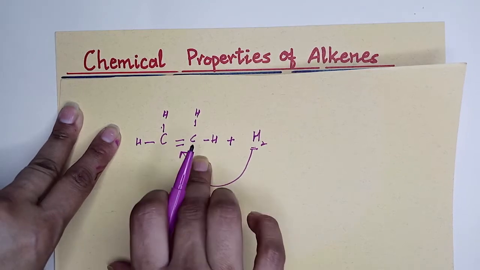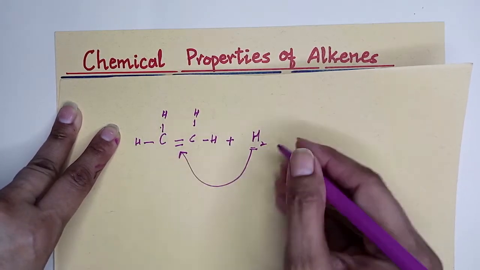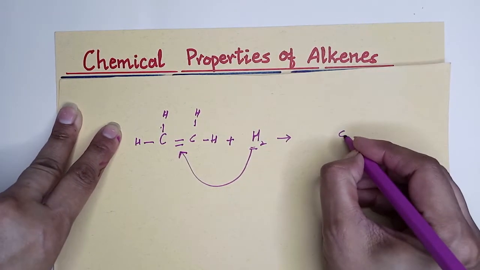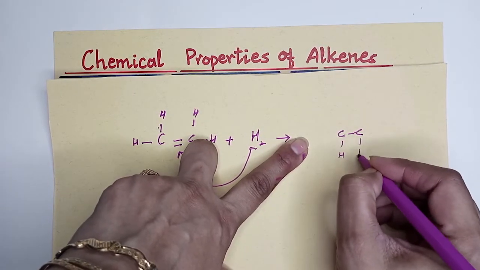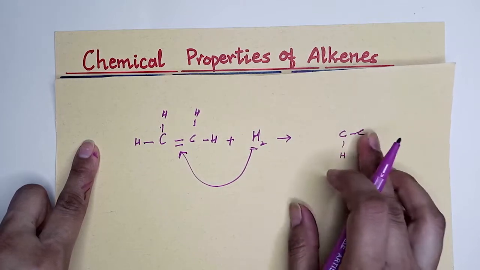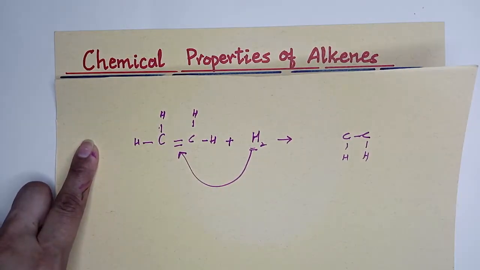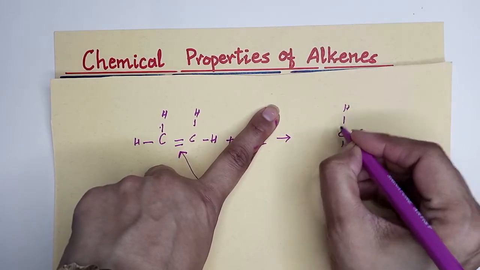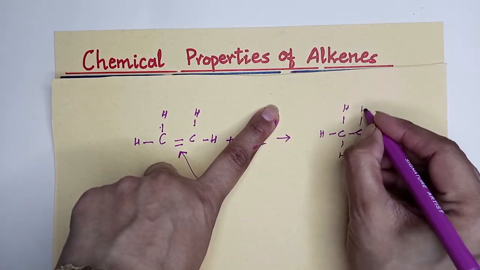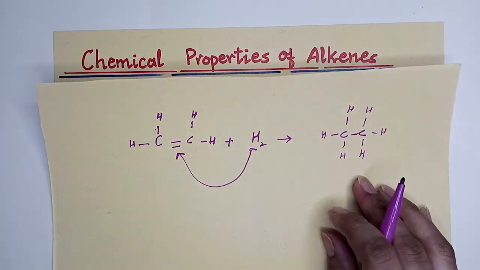Both hydrogens will add. When the double bond is broken, one H will attach to each of the two carbon atoms and be added into the molecule, and only one product will be formed.